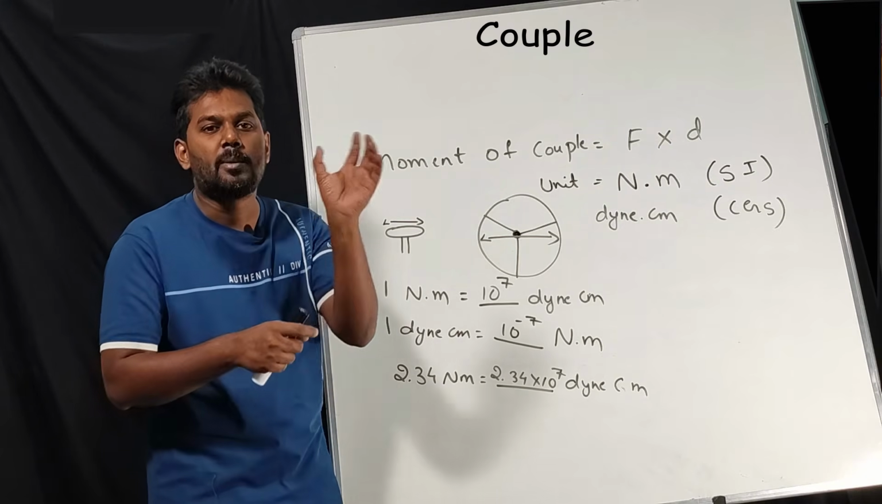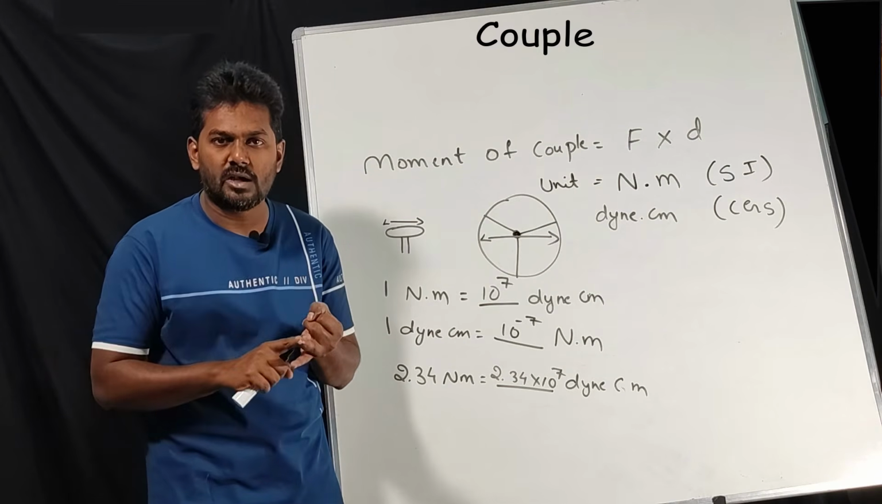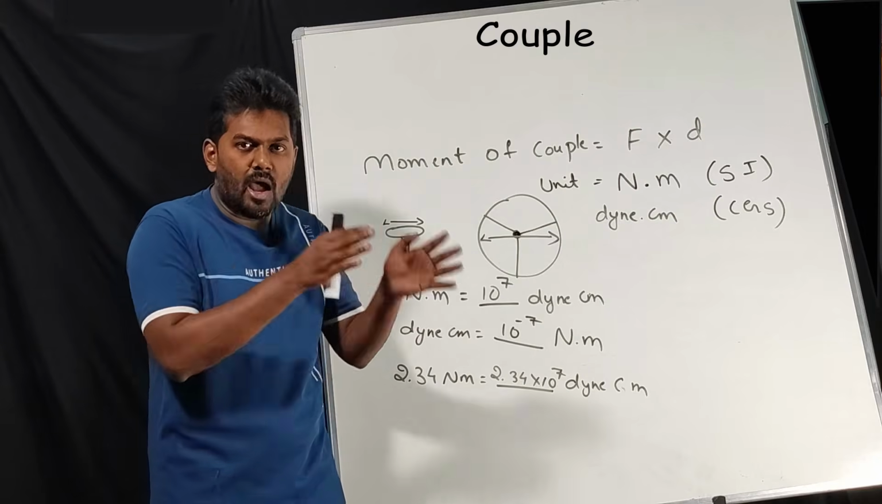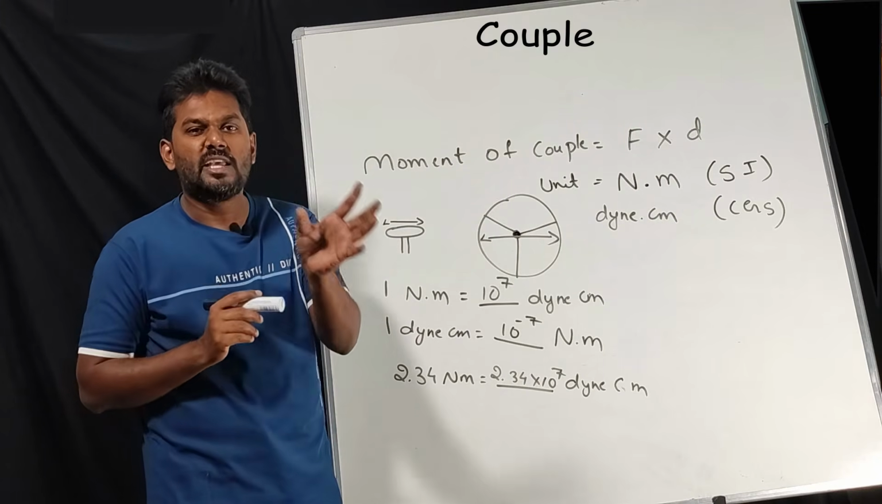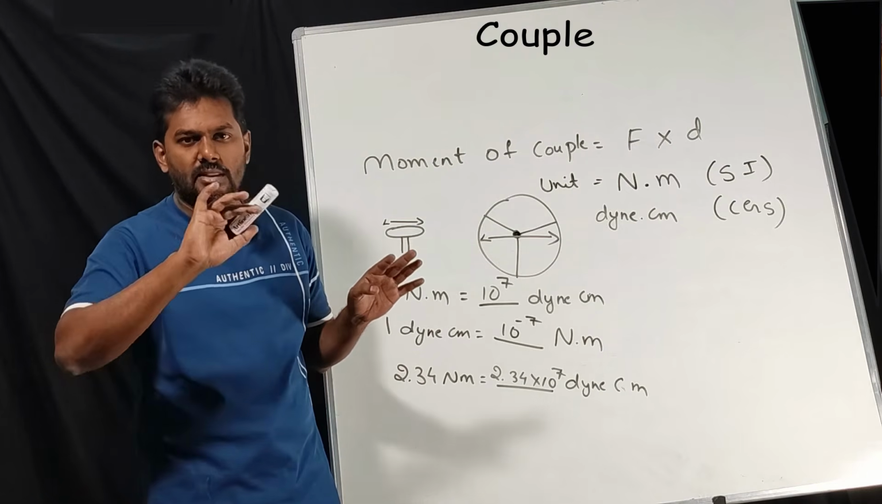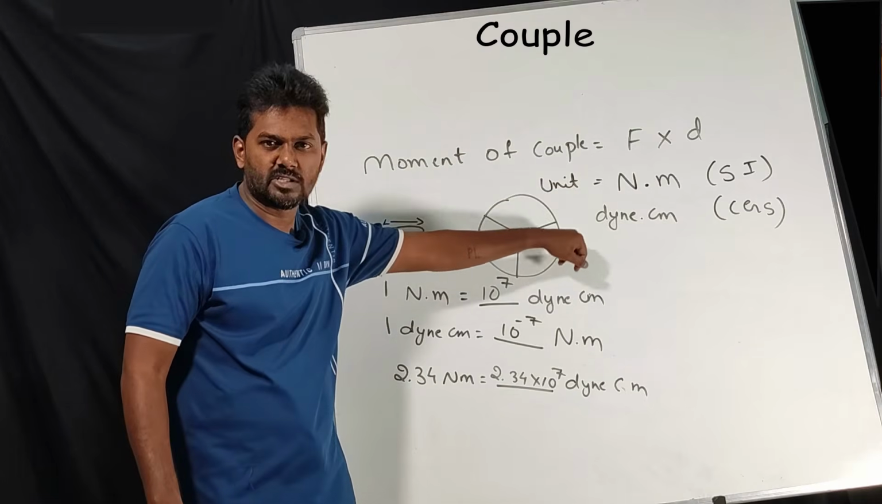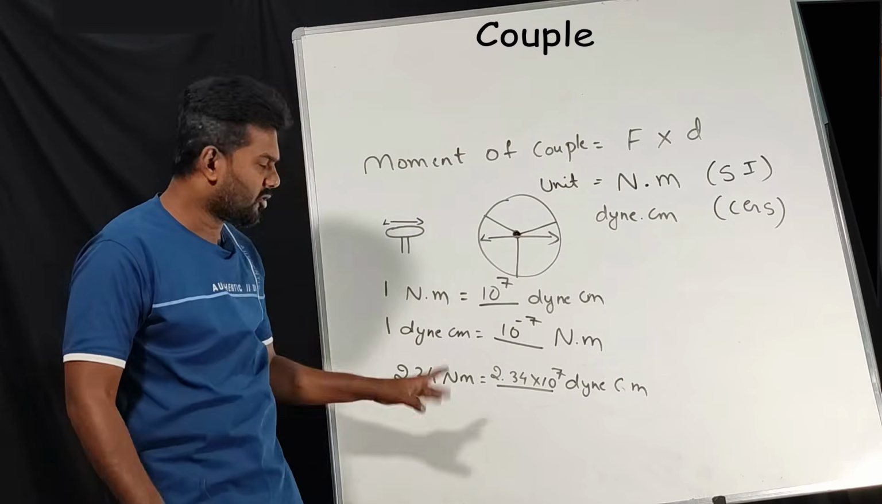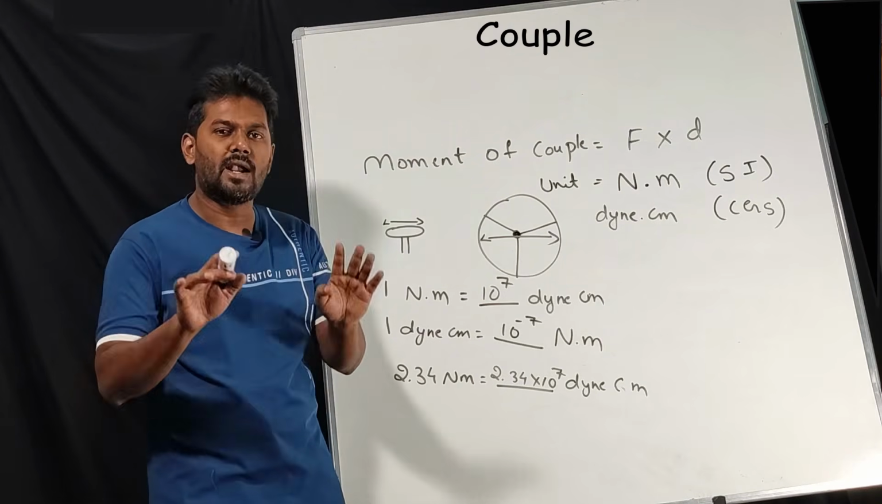What are the keywords? A pair of forces. What are those pair of forces? Externally applied force and the reactional force. They are opposite in direction and equal in magnitude, and these pair of forces are called a couple. That's it. If you can define it like this, that is enough. So definition is done. What is the SI unit? Newton meter. CGS unit? Dyne centimeter. You know about the conversion. That's it about moment of couple and couple.